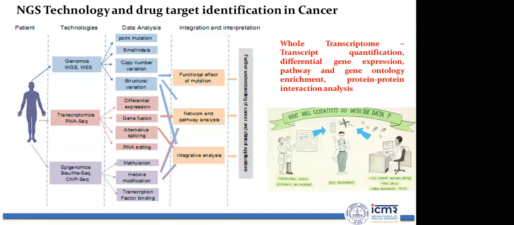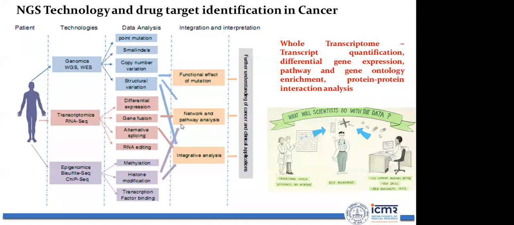You can correlate this functional effect of mutation to gene expression. Directly, you can also identify gene expression in different states, like disease state and normal state, through microarray technology or transcriptomics through RNA-seq, where you can identify differentially expressed genes in various experimental conditions, like disease state and normal state.